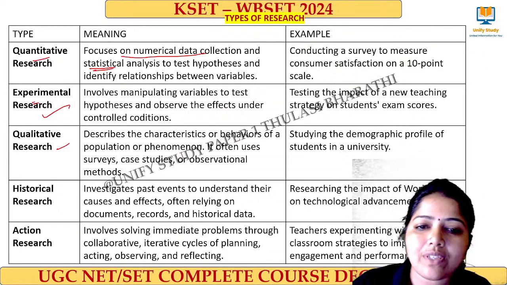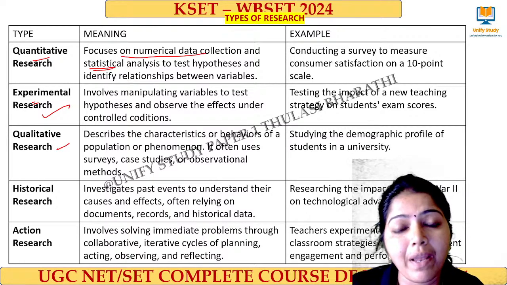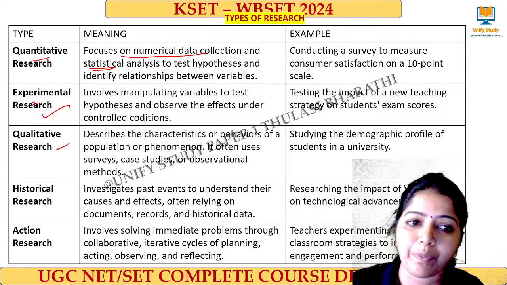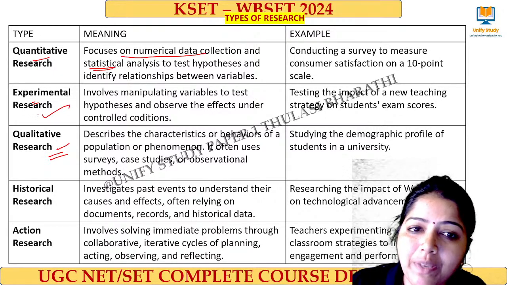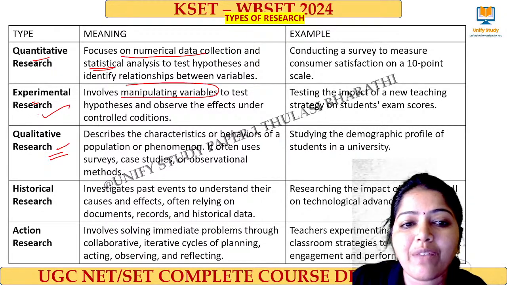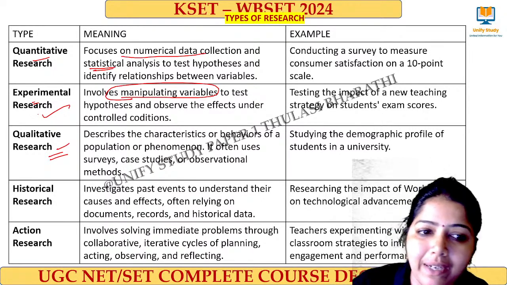So qualitative research, what? I want to know about the people, so I go and get their subjective perspective. That is qualitative research. Experimental research means what? Manipulation of the variables will be done. That is called experimental research.